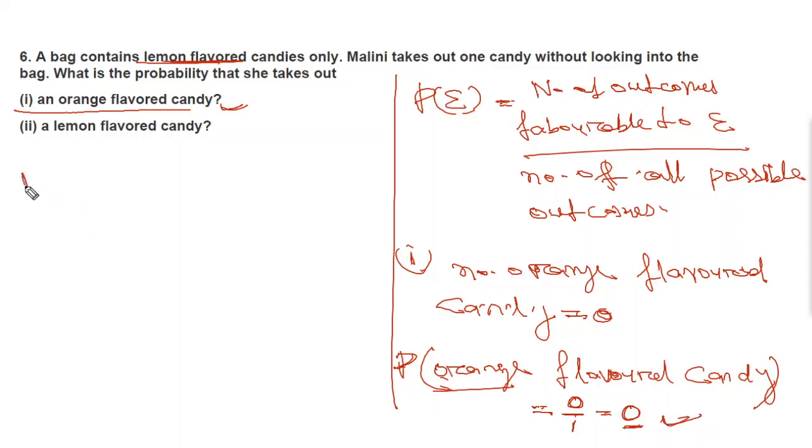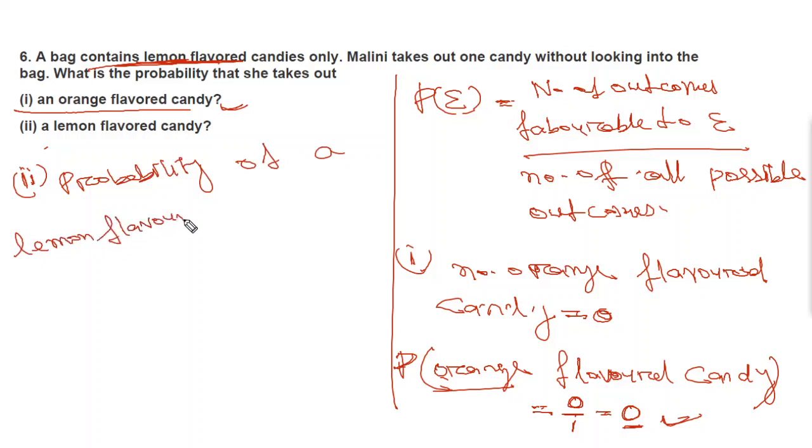Then we will move to part (ii), a lemon flavor candy. You know that the bag contains only lemon flavor. So the probability of a lemon flavored candy is equal to 1, as the bag contains only lemon flavor candy.